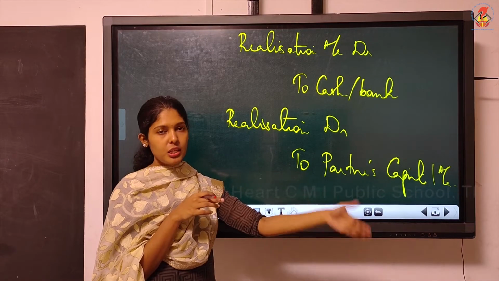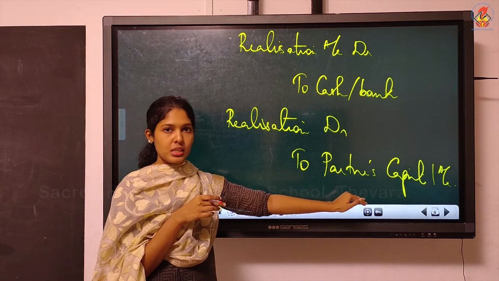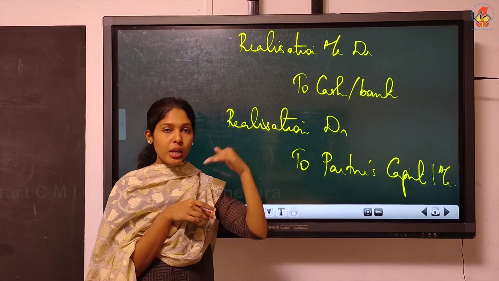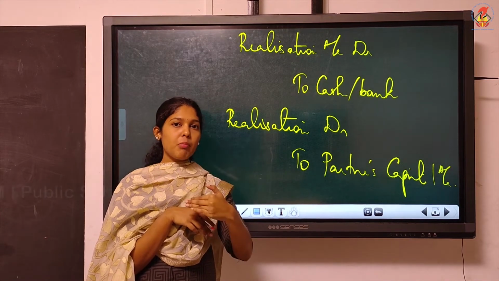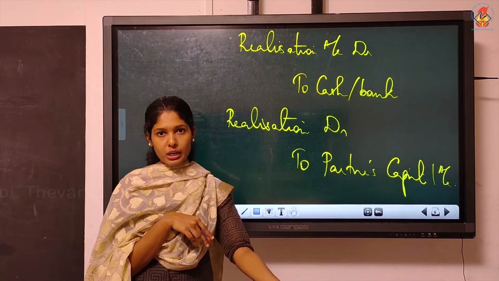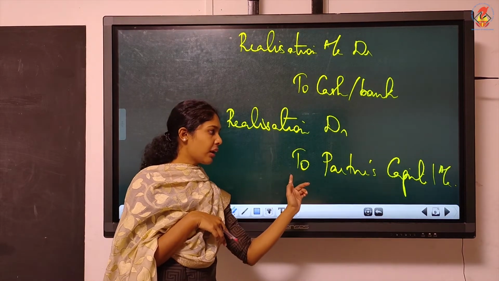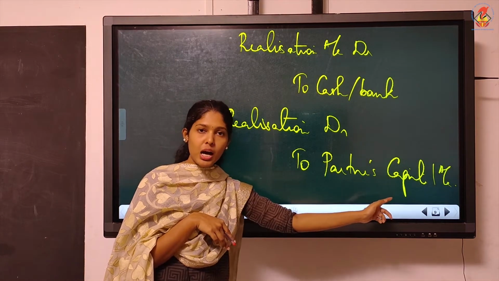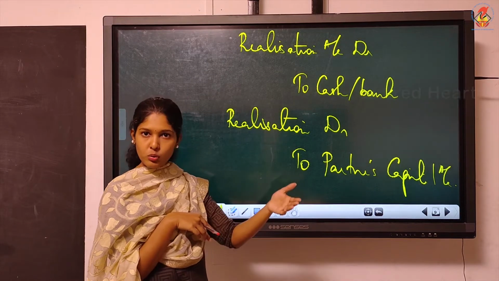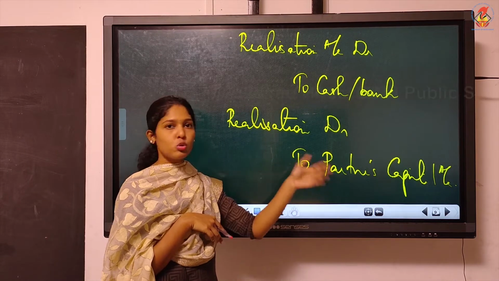to partner's capital. The meaning why we are crediting his account is, this is firm's liability. So actually it is to be paid by the firm, but now it's paid by the partner. So now we have to settle this amount to partner on a later date. Usually at the time of winding up, you will have to pay all this. So we have to pay this to partner. That is why we are writing to partner, and partner is becoming a creditor of the firm. Clear? So the easiest way what you can do is, instead of you write to cash or bank, when you see partner is settling, you write to partner's capital.